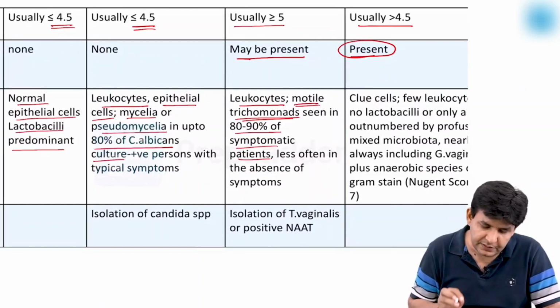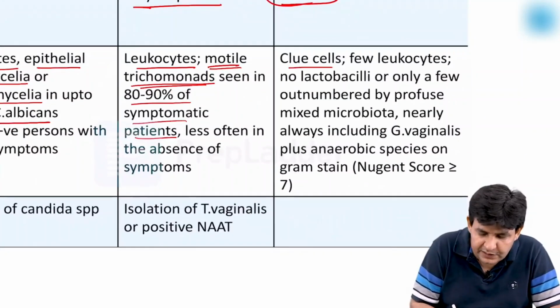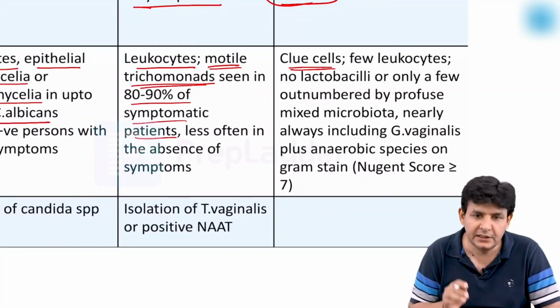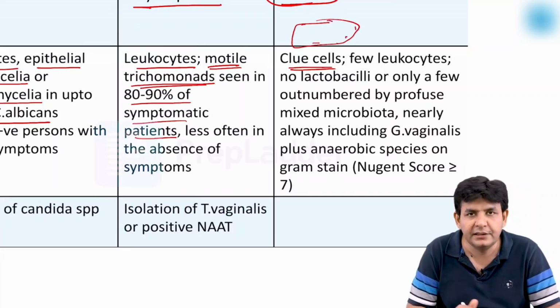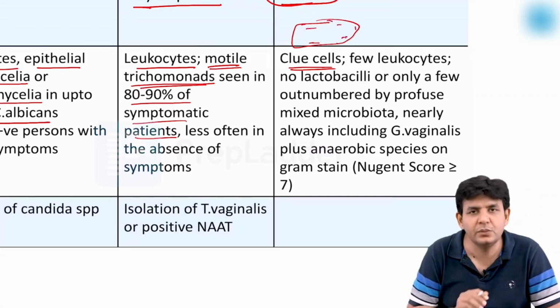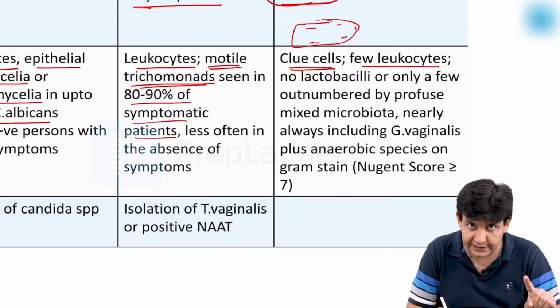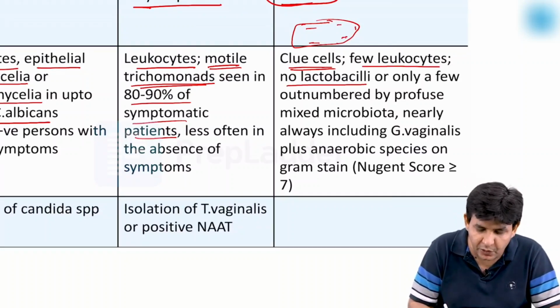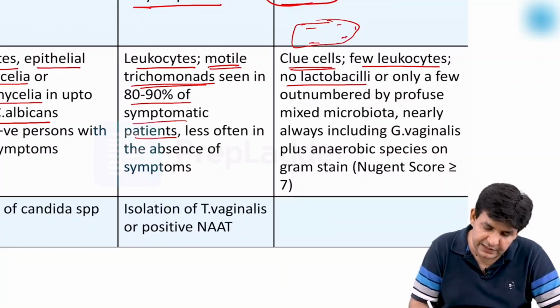Then regarding bacterial vaginosis, somebody asks you about the clue cells. The clue cells give a strong clue regarding bacterial vaginosis. Actually, what are they? An epithelial cell, and around that epithelial cell there are Gardnerella vaginalis. So they are present here. A few leukocytes, and no lactobacilli because they are being replaced by Gardnerella vaginalis.